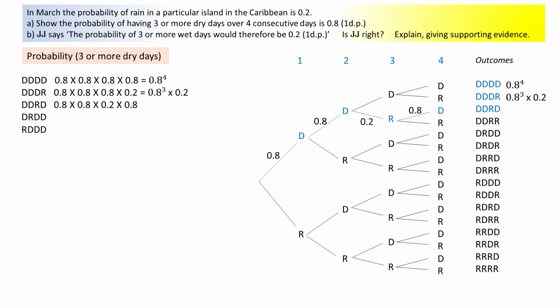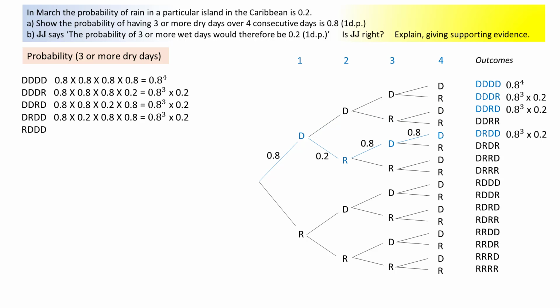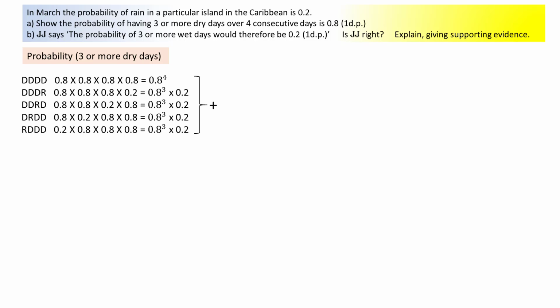And if the third day only is wet, we get the same result. And if the second day is wet, and the first day is wet, the same result again. Adding the probabilities gives 0.8 to the power of 4 plus 4 times 0.8 cubed times 0.2, which is